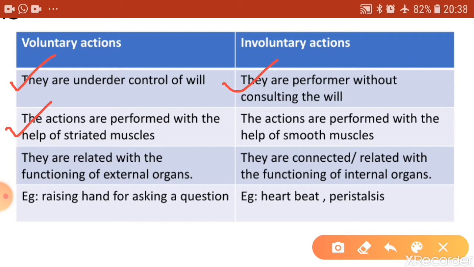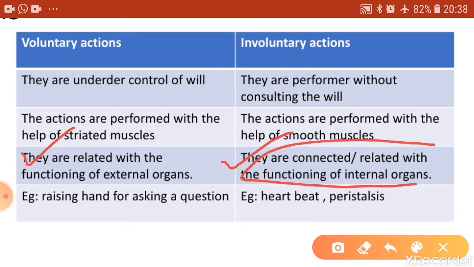Whereas involuntary actions, that are shown by the internal organs, are performed with the help of smooth muscles. Then the other difference that you find is that voluntary movements are related with the functioning of external organs, whereas involuntary movements are related with the functioning of internal organs. And these involuntary movements are quite slow movements, whereas voluntary actions are faster than involuntary actions, right?